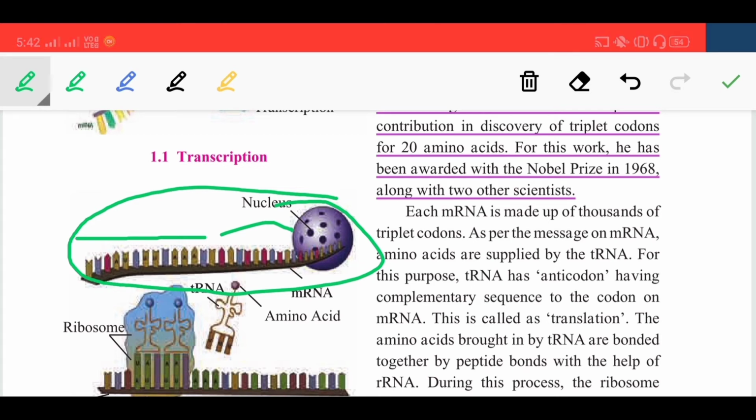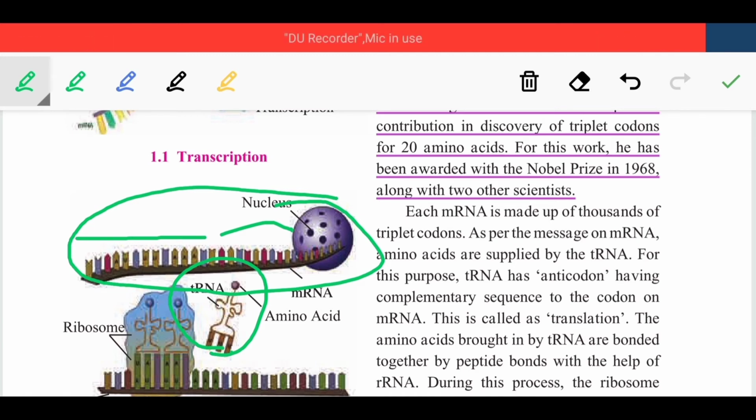Who is supplying this amino acid? tRNA. Here you can say that this is another type of RNA: mRNA, tRNA and rRNA. mRNA is the messenger RNA, and tRNA helps in the transfer of the amino acids. That's why tRNA is there. And third is the ribosomal RNA, that is rRNA.